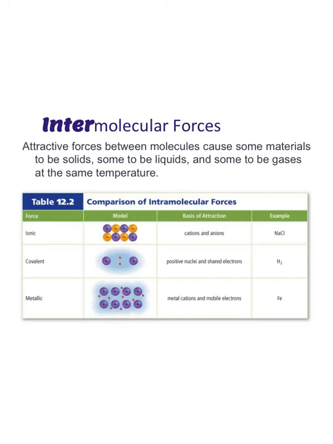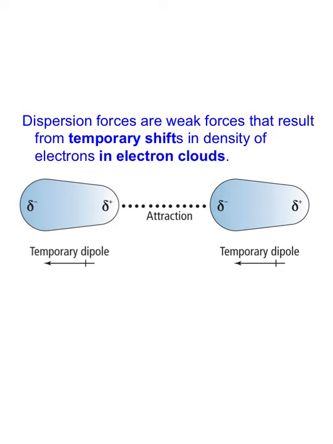Okay, so once again, inter means in between. There are different types of intermolecular forces. If I have two even molecules, they can still have a little bit of intermolecular force called dispersion, because that molecule, sometimes as it moves around and the electrons flow around, temporarily one side might have more electrons than the other.